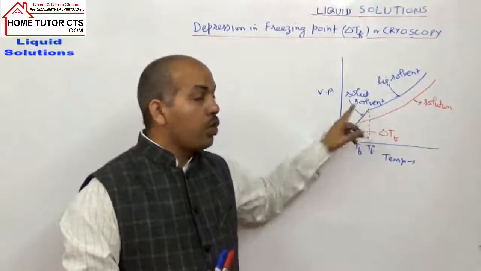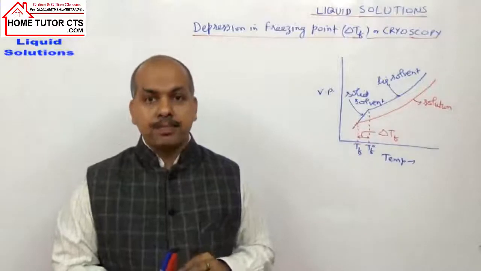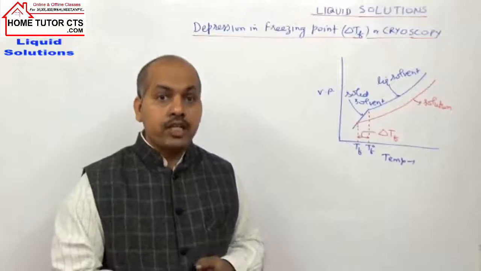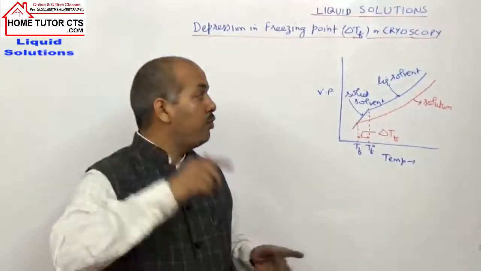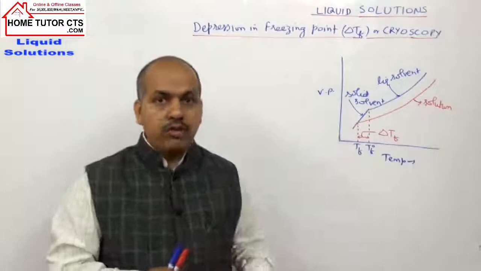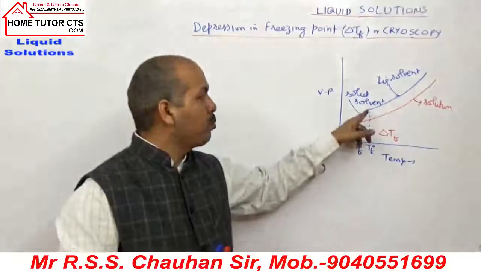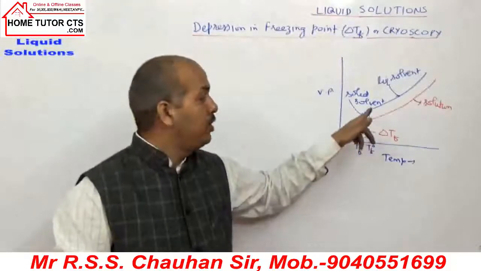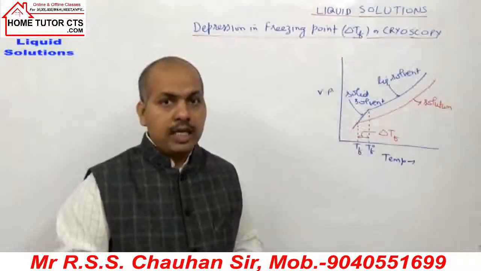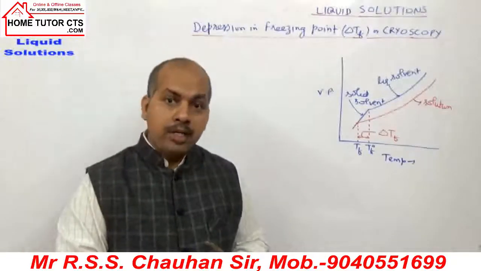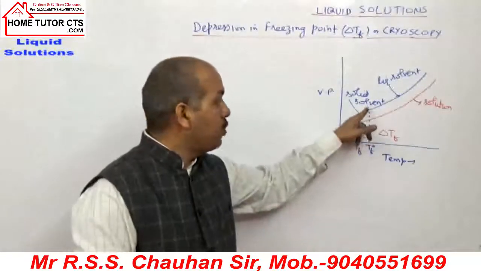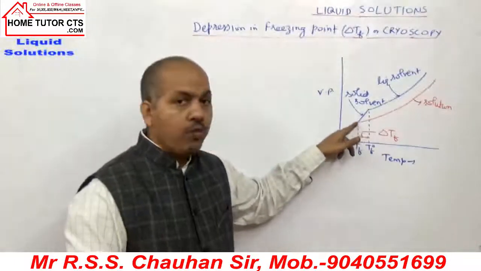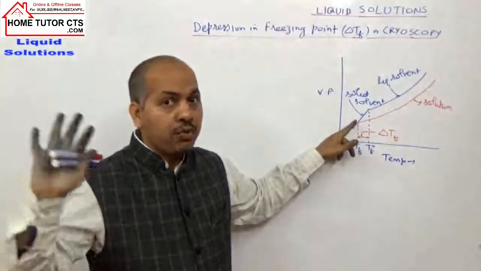Why? Because solids are less volatile. Solids have much lower vapor pressure than liquids. So once a liquid is solidified, the solvent will have a much lower value of vapor pressure. So there is a rapid decrease in the vapor pressure of the solvent, and the solution will have its freezing point only where it meets this solid solvent curve. It meets at a low temperature where the solvent starts freezing out from the solution.